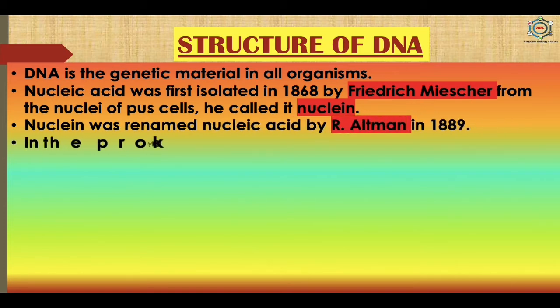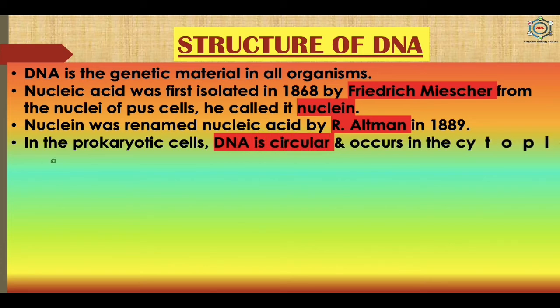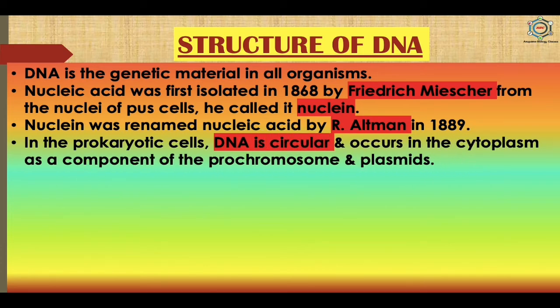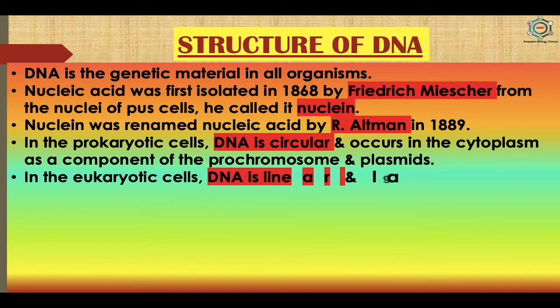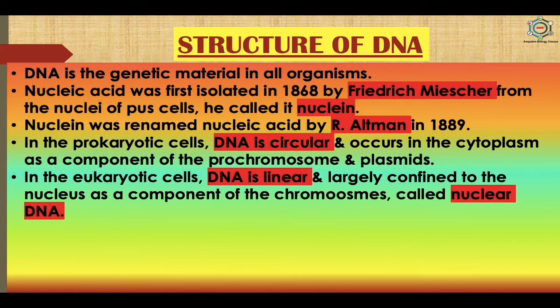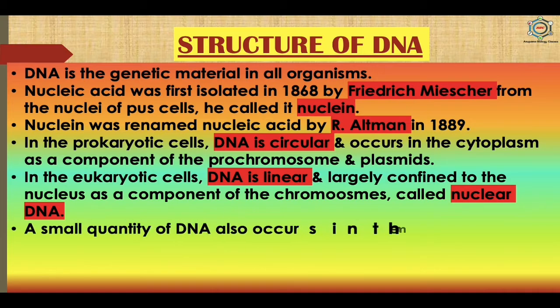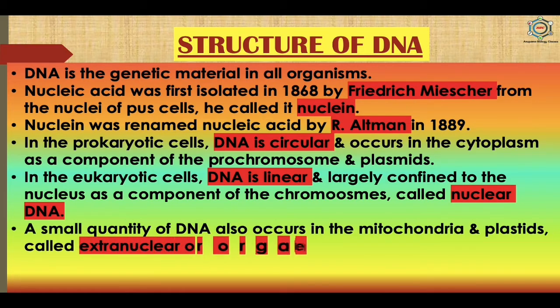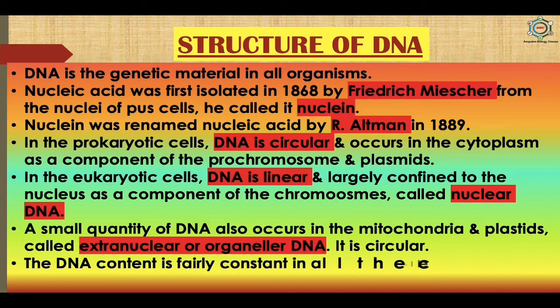Nuclein was renamed nucleic acid by R. Altmann in 1889. In prokaryotic cells, DNA is circular and occurs in the cytoplasm as a component of the prochromosome and plasmids. In eukaryotic cells, the DNA is linear and largely confined to the nucleus as a component of the chromosomes, called nuclear DNA. A small quantity of DNA also occurs in the mitochondria and plastids, called extranuclear or organelle DNA. It is circular. The DNA content is fairly constant in all the cells of a given species.